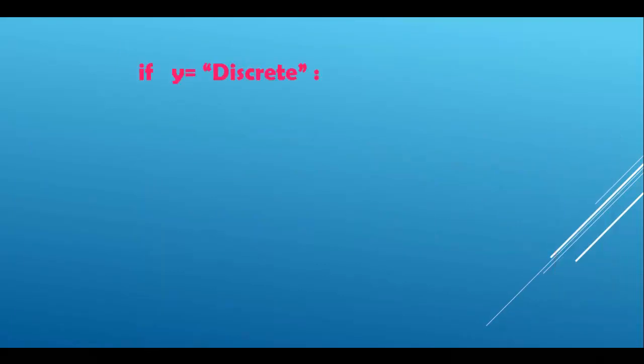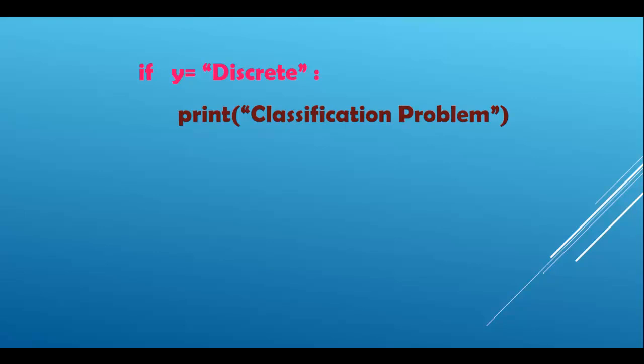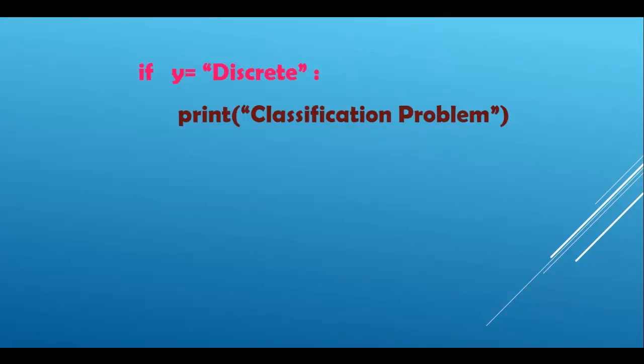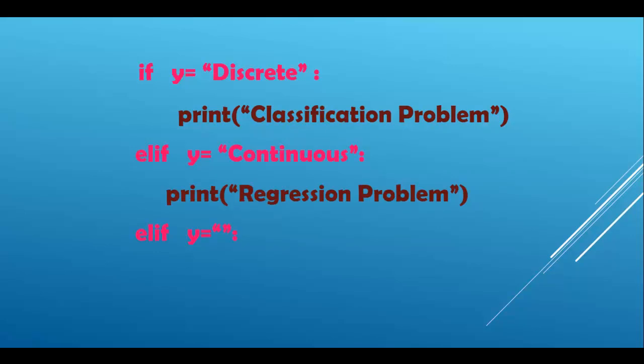So remember, here y is our target variable or dependent variable. If it is discrete, then it is considered a classification problem. If it is continuous, then it is a regression problem. If this target or dependent variable is not available, then we have to try clustering. So let me revise it once again. If our target variable, also called a dependent variable, is discrete, it is a classification problem. If it is continuous, then it is a regression problem. And if our target variable is not available, then we have to try clustering.